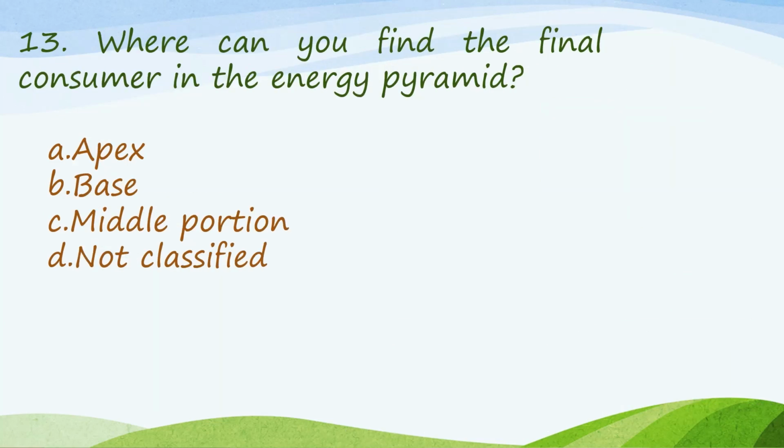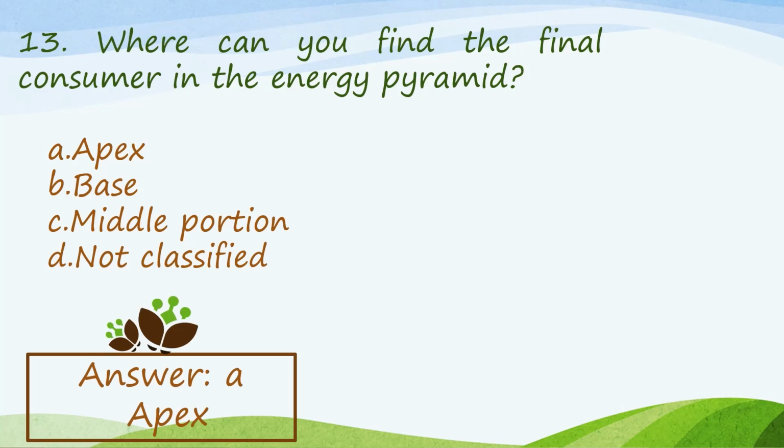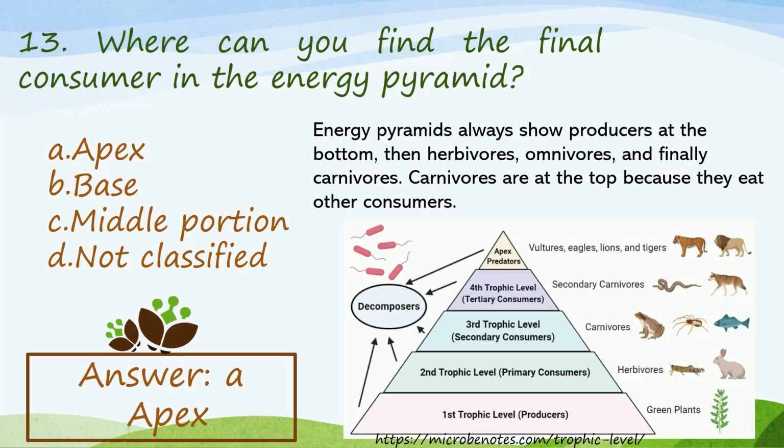Number 13. Where can you find the final consumer in the energy pyramid? Our answer here is A, apex. Energy pyramids always show producers at the bottom, then herbivores, omnivores, and finally carnivores. Carnivores are at the top because they eat other consumers, as shown in this energy pyramid.